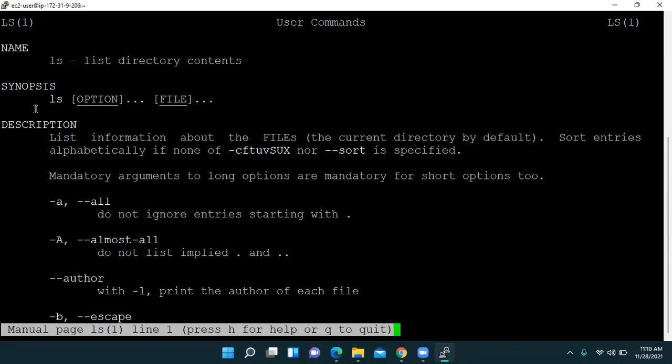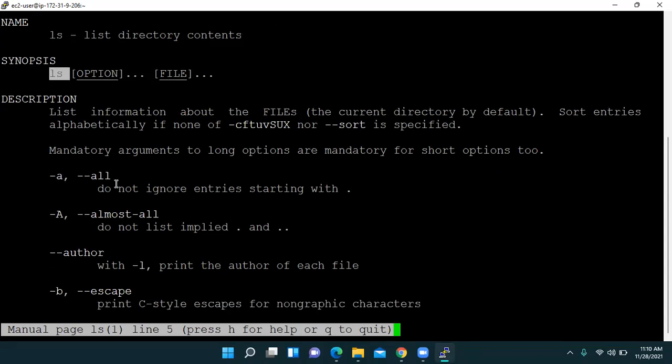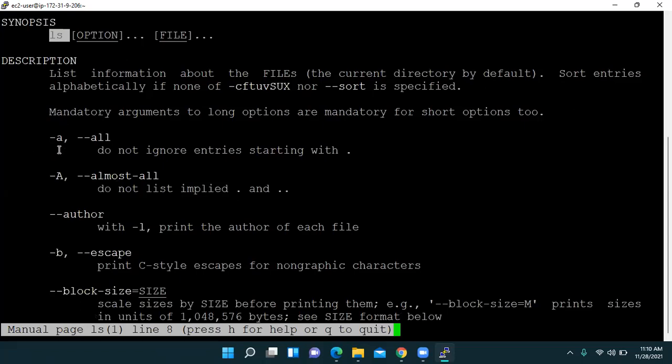This is the option we provide, like this: ls, and then we have options, maybe file, maybe directory. Now see, we have this hyphen, or you can say options. Here we have ls and option.